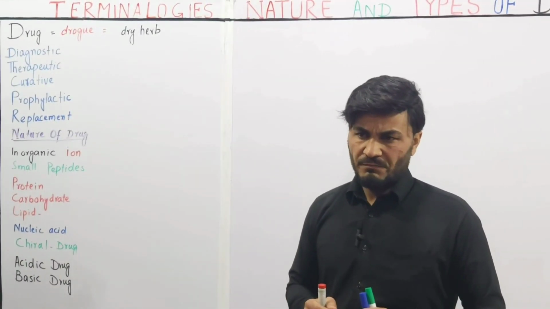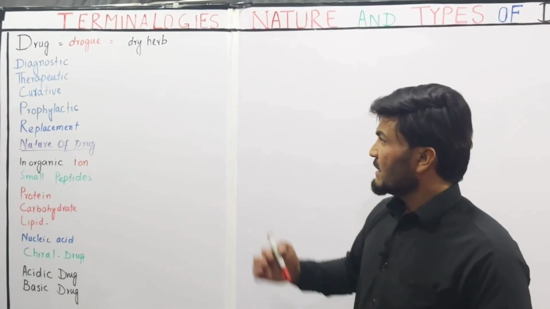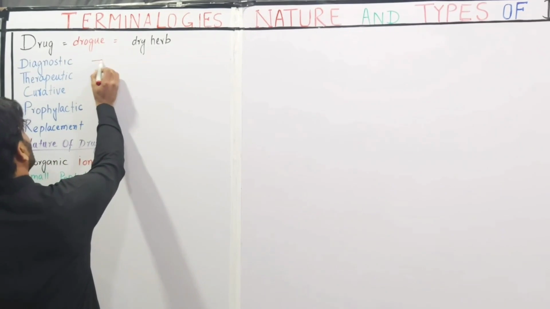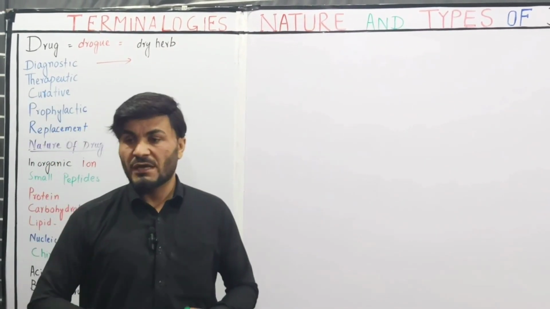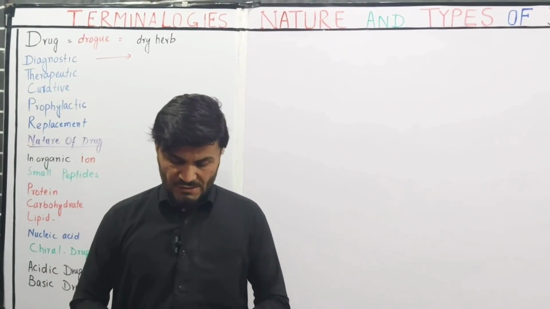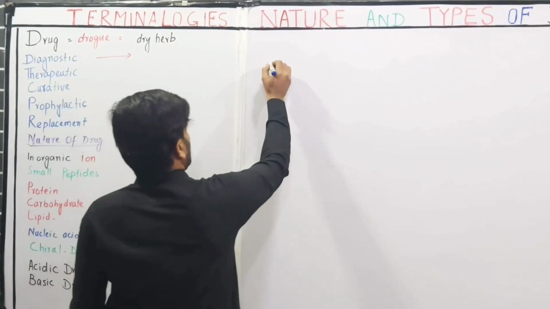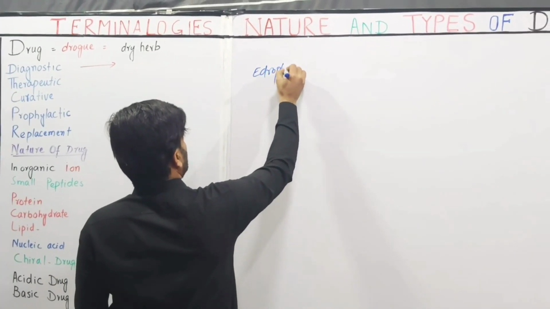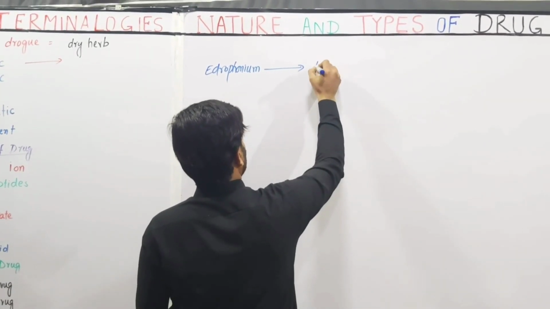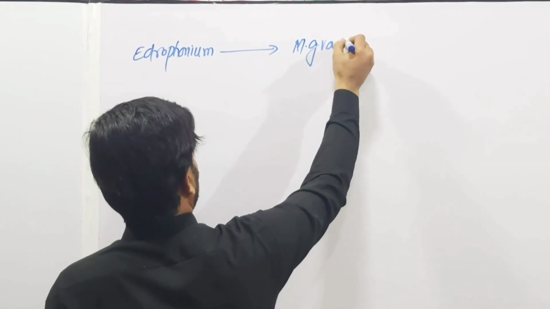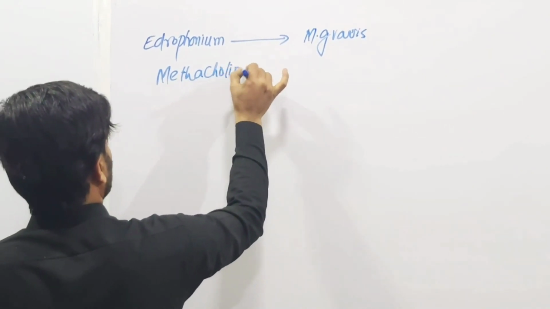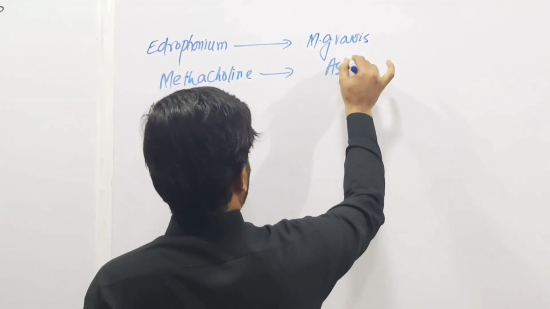So a pharmaceutical drug can be a diagnostic agent, a therapeutic agent, a curative agent, and others. So how can a drug be used as a diagnostic agent? Diagnostic agent means these drugs determine the cause of the disease. For example, edrophonium in a Tensilon test is used for the diagnosis of myasthenia gravis. Similarly, methacholine in a challenge test is used for the diagnosis of asthma.